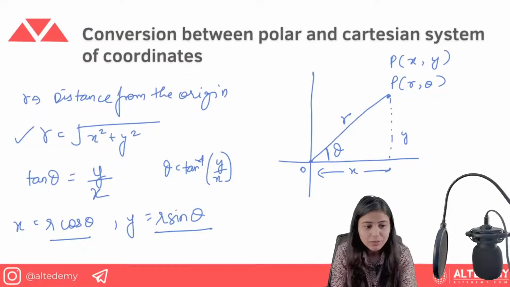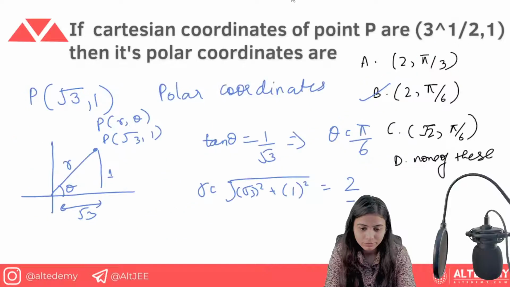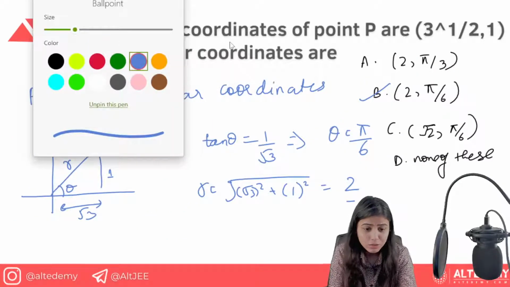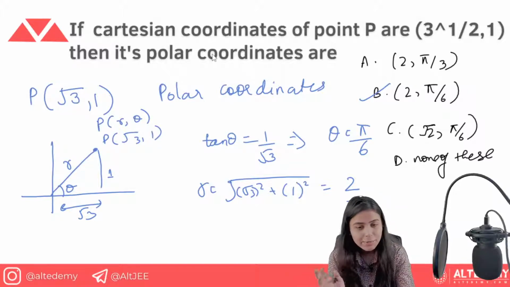Let me just highlight it for you all. That is P(r, theta). Okay, r comma theta is the polar coordinate system. So again, I will just write it here, because I have seen students who know everything about polar coordinates as well as Cartesian, but they don't know that polar coordinate is r comma theta. It is not r cos theta, r sin theta. It is r comma theta.